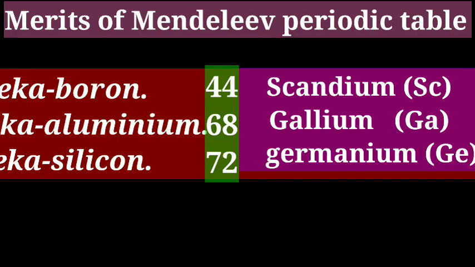Three unknown elements, eka-boron, eka-aluminium, and eka-silicon, with atomic masses 44, 68, and 72, and their properties were also predicted. Later on, these elements were discovered and named scandium Sc, gallium Ga, and germanium Ge respectively.